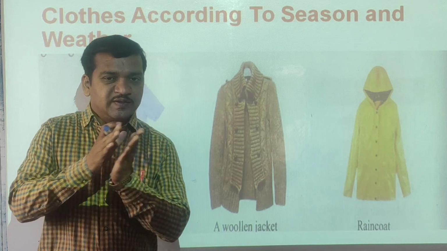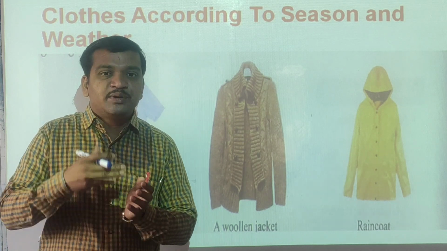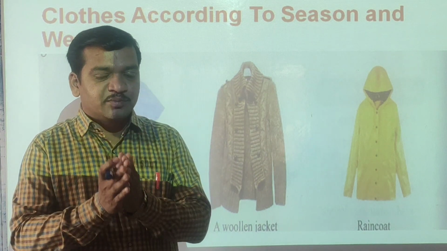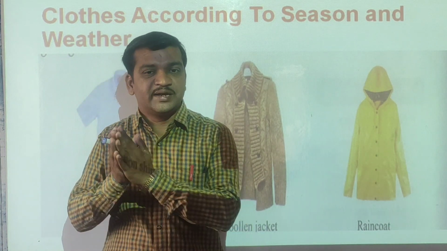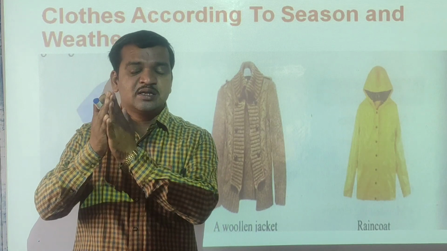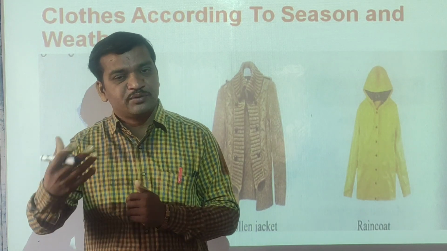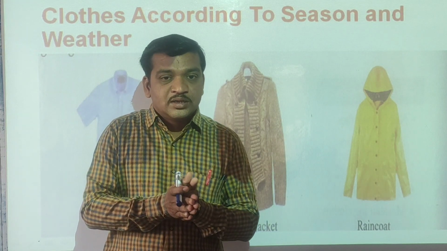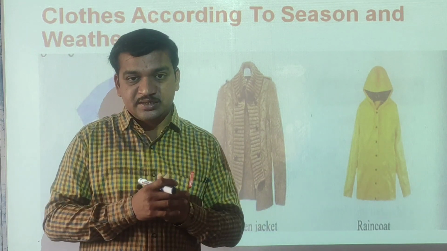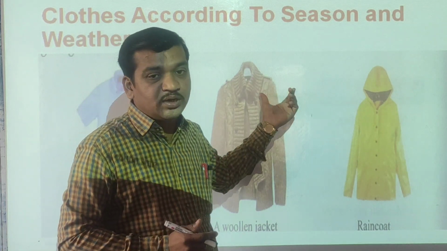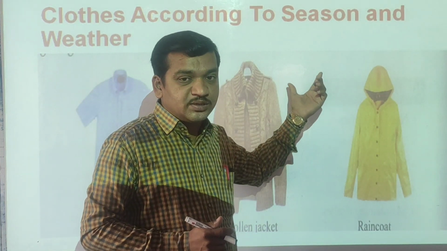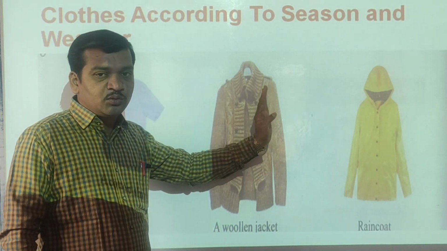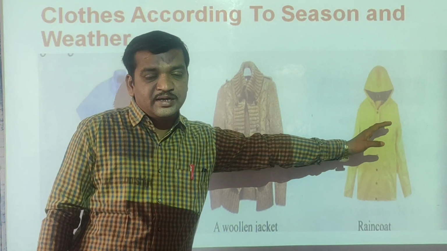According to the season, we select the dress material and use it to stitch our clothes, or we can directly buy ready-made dresses from the shop. So we select according to the weather and the season.